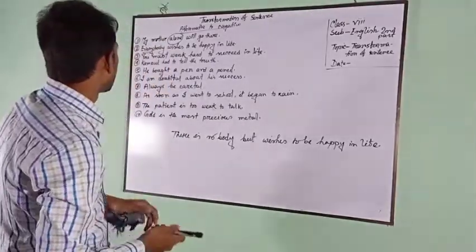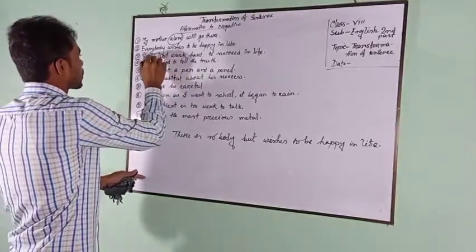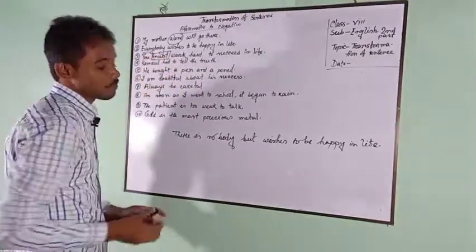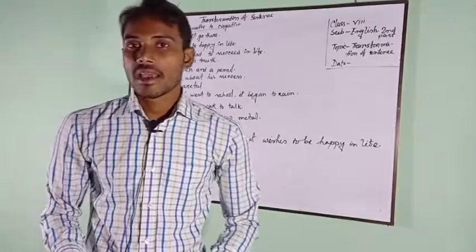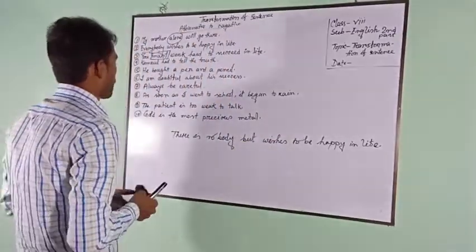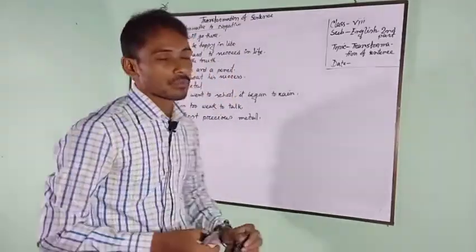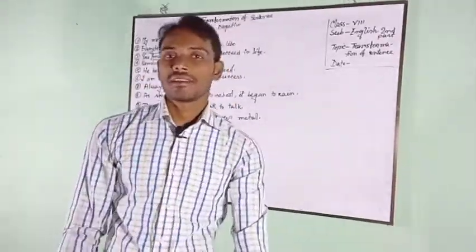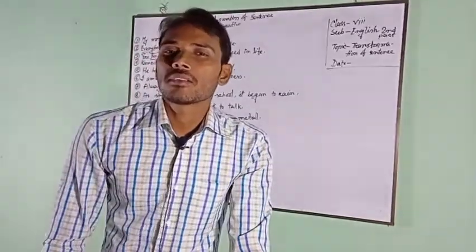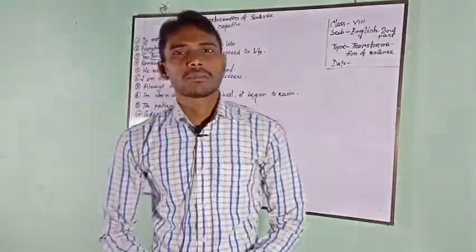Number 3, you must work hard to succeed in life. Must, have to, has to. They are both the same. Instead of must, have to or has to, we have to write cannot but or cannot help. Cannot but plus bare infinitive.